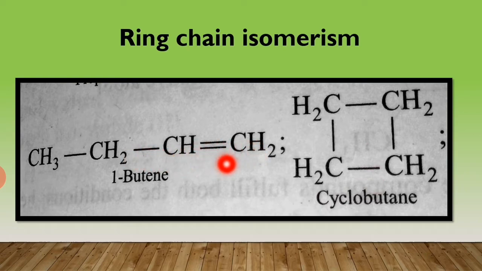In 1-butene, this is the straight chain, and here is the cyclic chain, that is called cyclobutane. There are only different modes of linking of the carbon atoms, so these are called ring chain isomers.